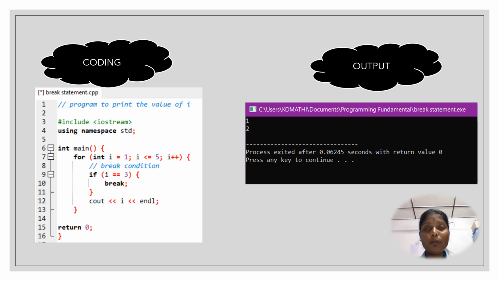The output will be 1 and 2. In the above program, the for loop is used to print the value i in each iteration. Here we can notice that in line 9 I have written if (i == 3). This means when i is equal to 3, the break statement terminates the loop, and the output doesn't include values greater than or equal to 3. So this is the example for the break statement.